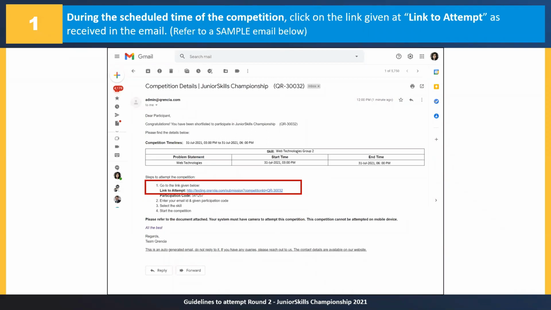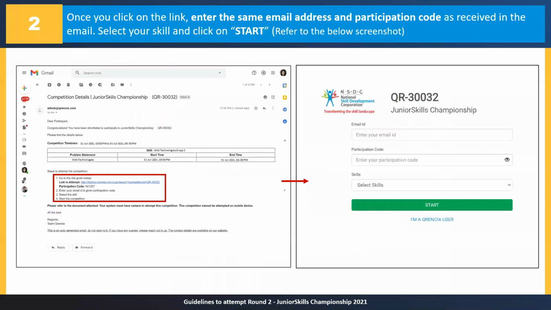At 3 p.m., come back to this email. Please listen to this carefully. Come back to this email at 3 p.m. and click on this link again. Then it will take you to the actual page. What that actual page will be is shown on the right hand side of the screen right now.